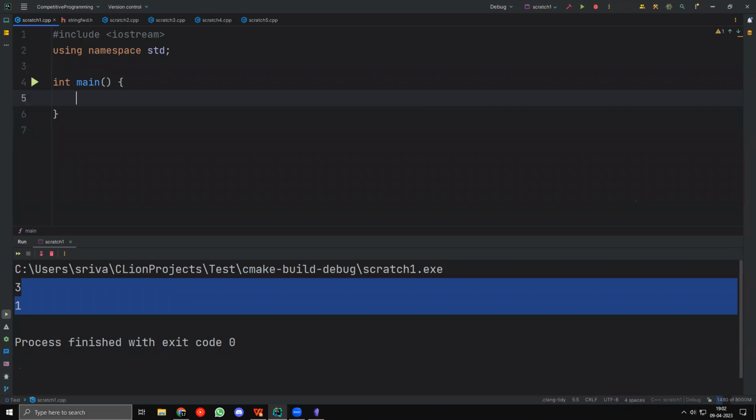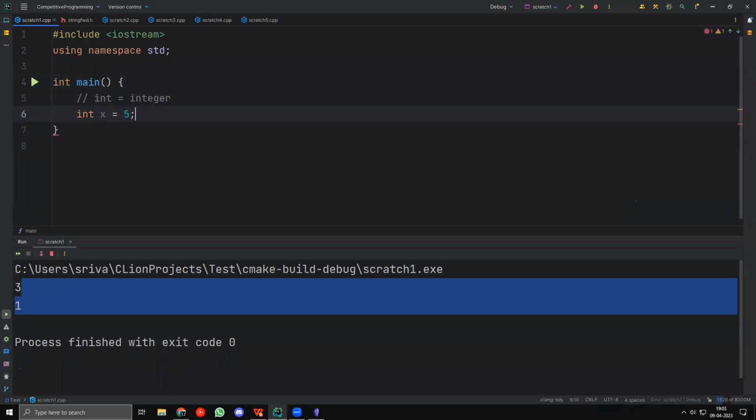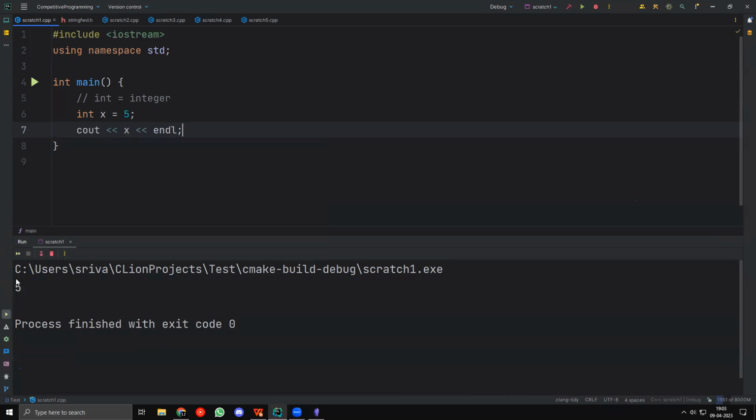But let's just take a simple one. So a simple data type could be int, right? So int is standing for integer here. Now I can say int variable name, I'll just name the variable x equal to 5, right? Now I can do something like cout x. This will work totally fine. So if I run cout x, you can see that I get the output of 5, right?